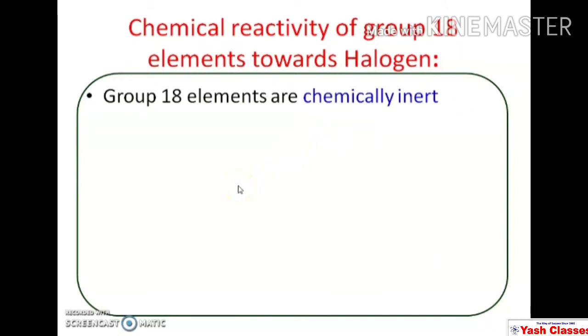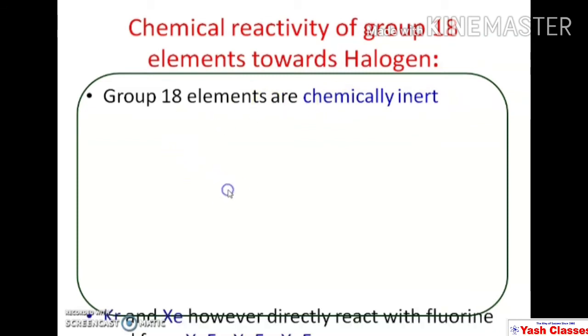Group 18 elements are chemically inert because their octets are complete. In the outermost shell there are 8 electrons and therefore chemically these group 18 elements are less reactive.